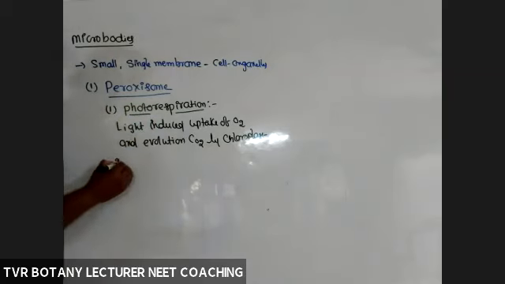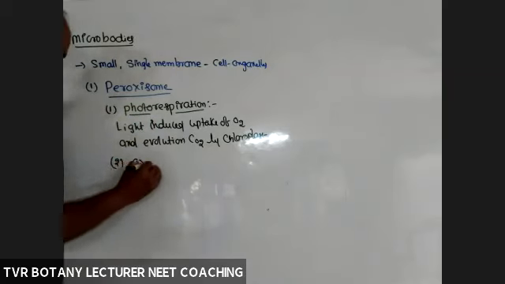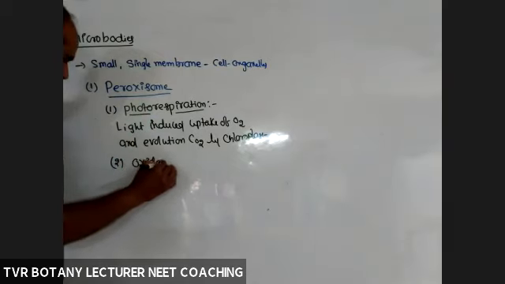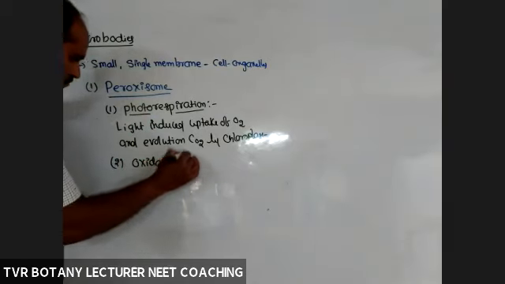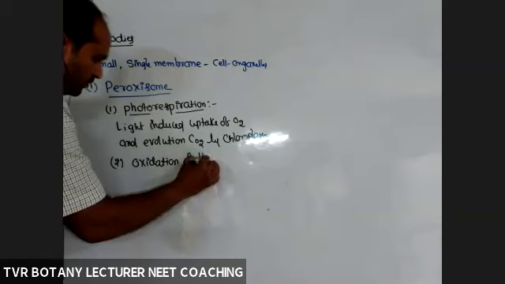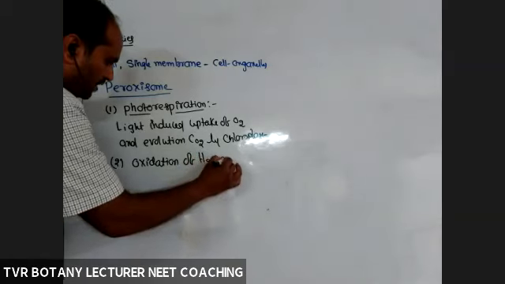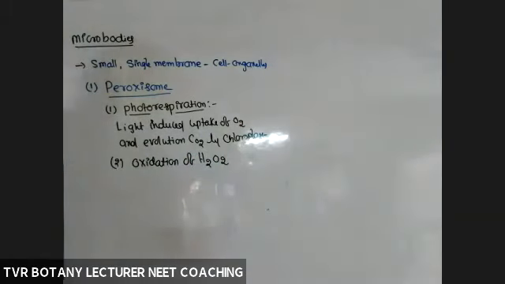And the second one, oxidation of hydrogen peroxide. Peroxisomes are able to cause oxidation of H2O2, hydrogen peroxide, into water and oxygen.